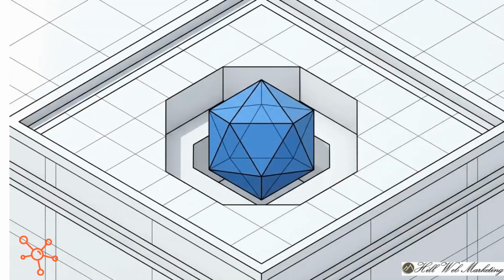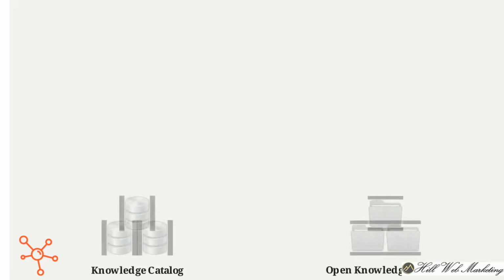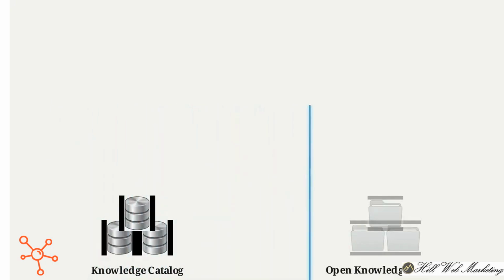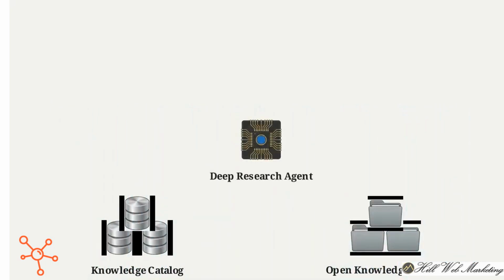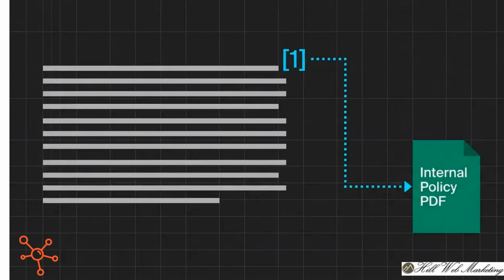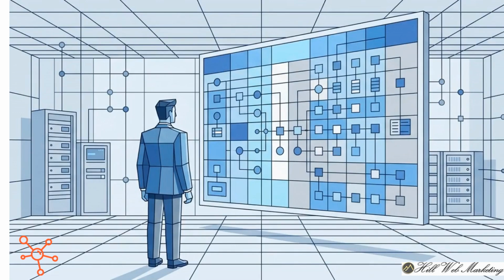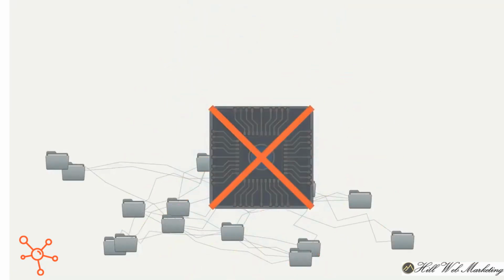Google's Gemini Enterprise Deep Research Agent thrives in this highly structured environment. Because the backend is properly organized via private knowledge catalogs and OKF files, this agent can retrieve and synthesize multiple layers of internal information to answer highly complex, multi-step questions. It provides precise citations pointing directly to your internal documents, allowing it to operate entirely free of hallucinations. Competitive advantage in the AI era comes from structuring enterprise information so the machine understands what it sees. Simply purchasing a larger language model won't solve the context problem.